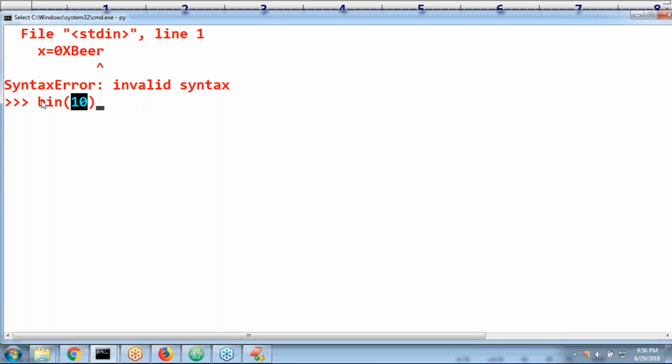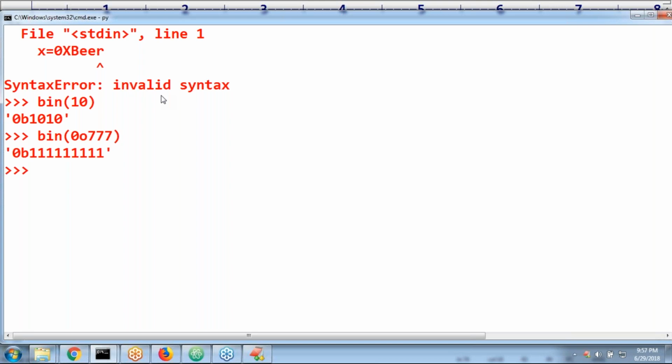If you convert 10 to binary, what is the answer? 1010. Correct or not? 0b1010. We are converting into binary form. Bin of 0o777, I'm taking. What is this one? Please respond. 0o777 is octal, converting to binary.